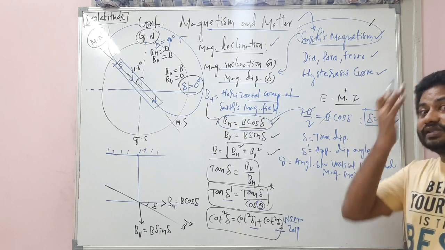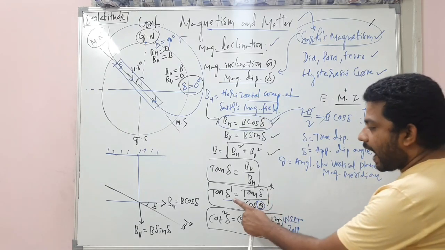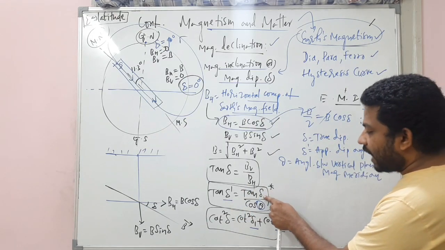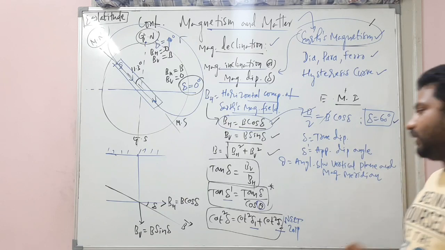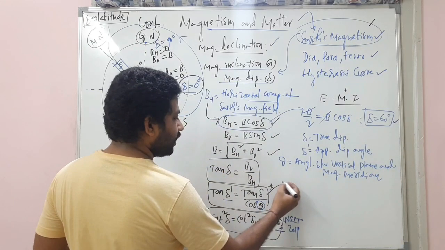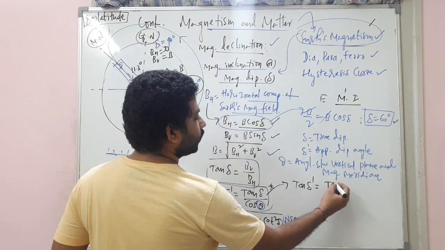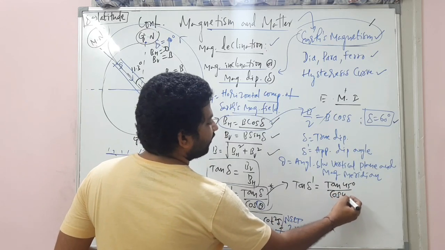They'll ask you to find the apparent dip value, and they'll give you the actual dip. Let's take this concept here. A question like this can be asked: tan delta dash is equal to tan 45 divided by cos 45.